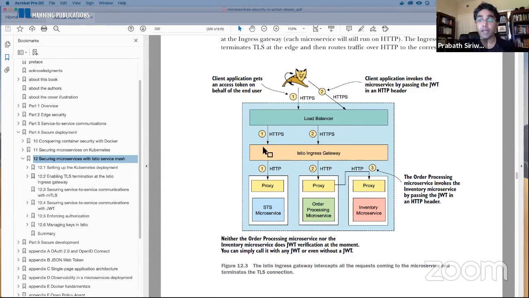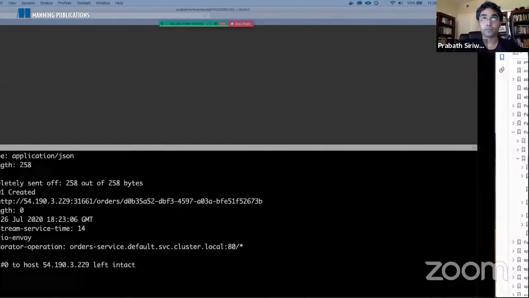Then to do that, first we need to enable TLS, provision keys, and enable TLS at the Istio ingress gateway. Then Istio ingress gateway will use MTLS between the Istio ingress gateway and the corresponding service proxies. Okay. Now to enable TLS at the Istio ingress gateway, first we need to generate a key pair.